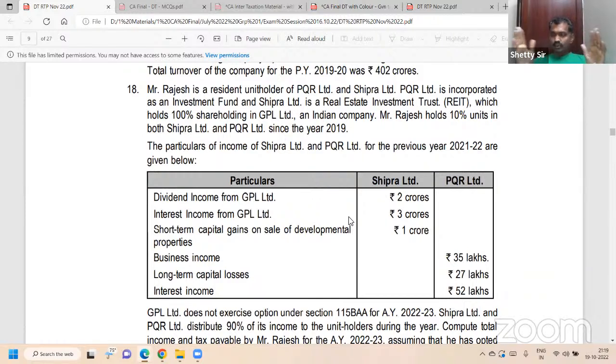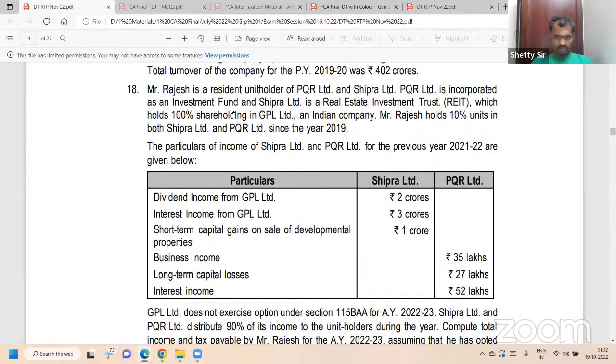This is actually an amendment to 10(23FC) and 10(23FCA). Even the best of the best chartered accountants will not know this part, including Chetty sir, because we do not practice all this. Even my sir says, see, venture capital we may understand theoretically, unless there are specialized people. As a student also, since it is a recent amendment, the exam will ask questions on it and reproduce them as they are. Did you hear? Don't go for the detailed version. 10(23FC), 10(23FCA), either. Learn this question as it is by heart. Okay? Read on.